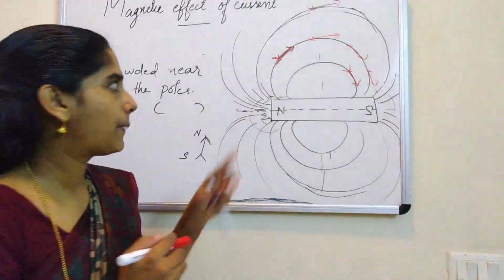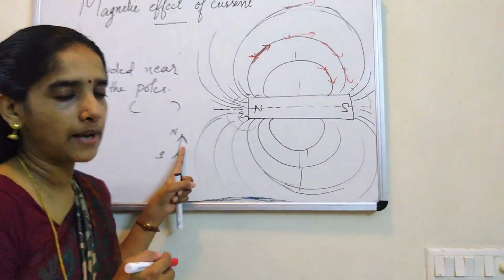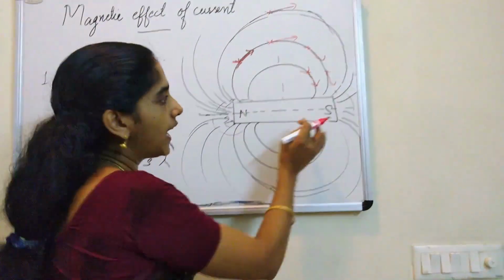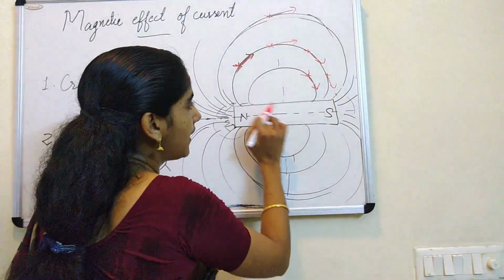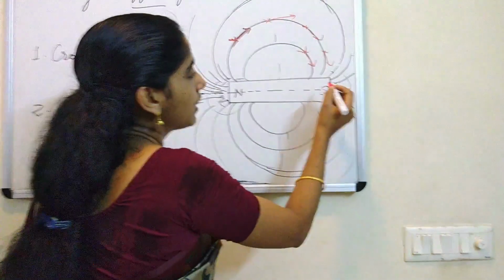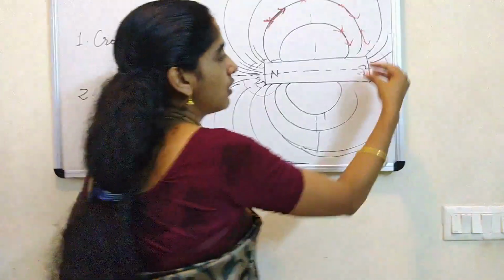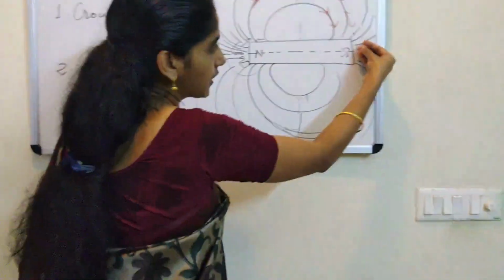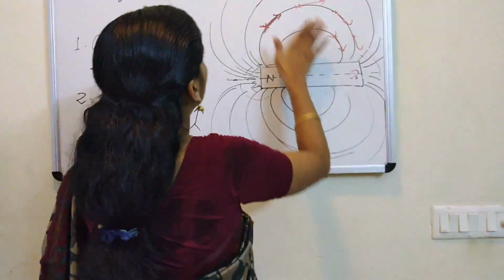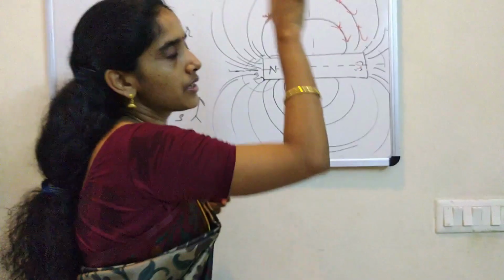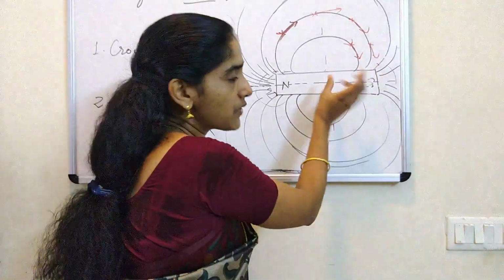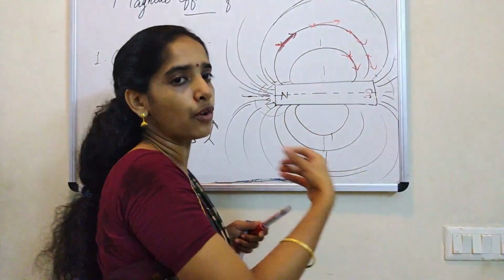So if you apply this logic, the direction of the magnetic field outside the magnet, you can see, is called the exterior, and here, this is called the interior of the magnet. Inside means we cannot actually go inside the magnet. Suppose you make a small hole inside the magnet and take the compass needle inside it. Just imagine that. You will see this later when we come to the magnetic effect of current, where a current carrying conductor behaves exactly like a bar magnet. There this picture will be clear.